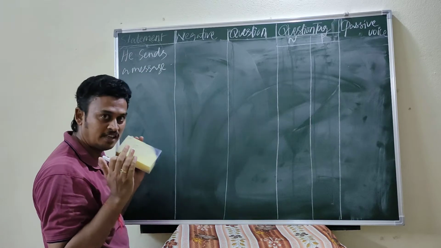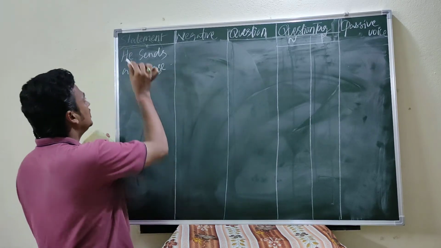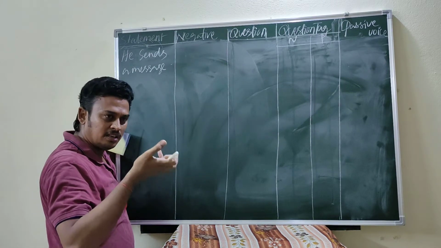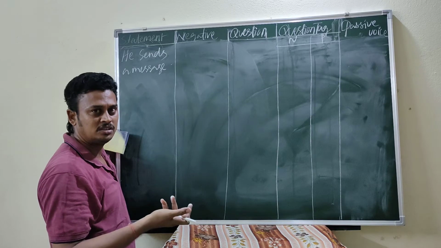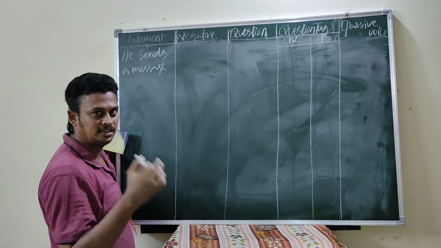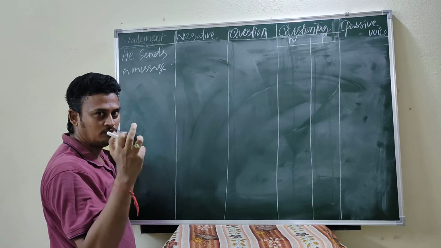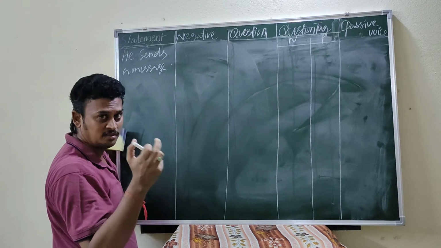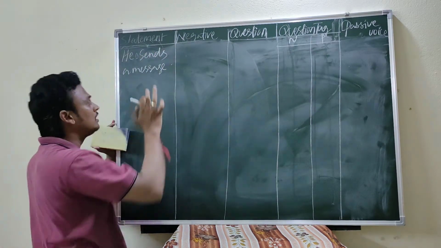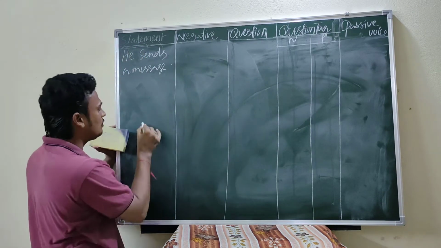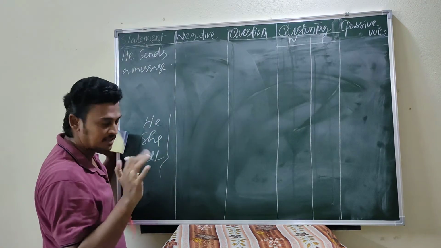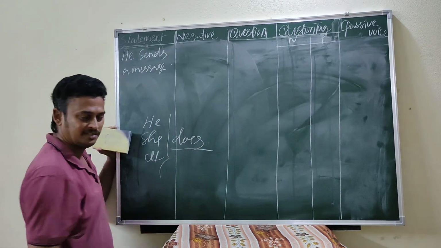Please remember, my dear students, whenever you find third person singulars, I think you know that because you have been studying from 6th standard onwards or lower standards onwards: do, does, did. These are the main important verbs. Do, does are simple present tense. So here the does form is there. Just remember, whenever you find third person singulars, what are the third person singulars? He, she, it. Whenever you find simple present tense, the rule applicable is does.